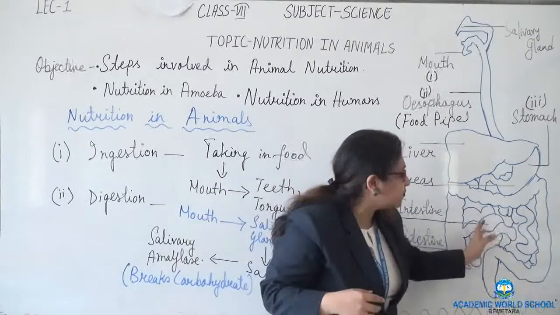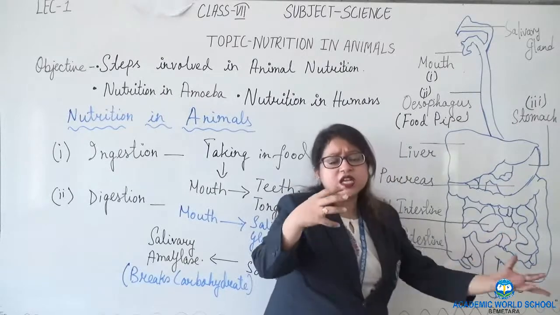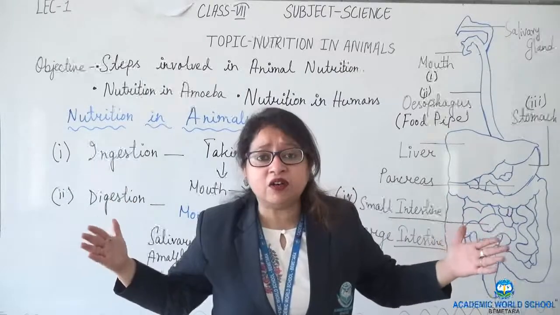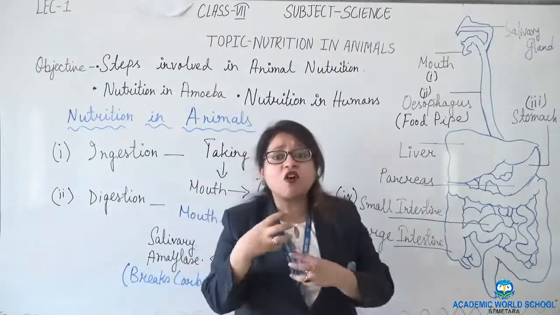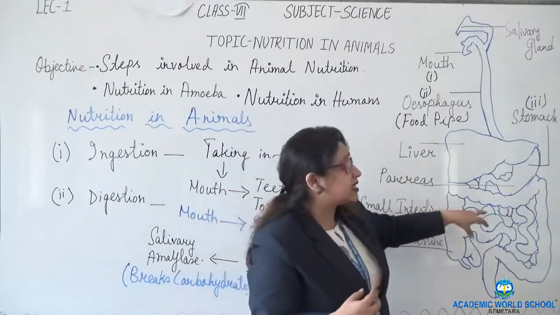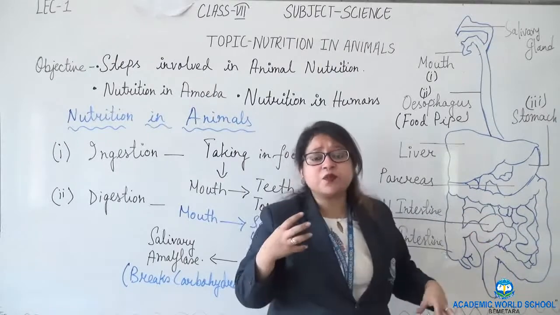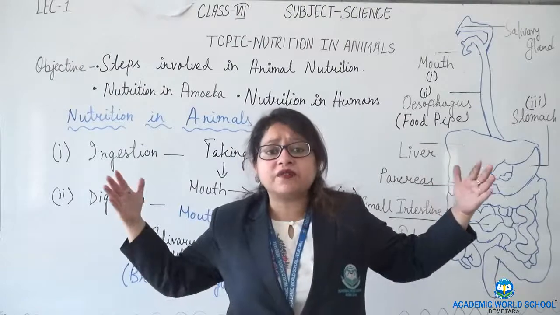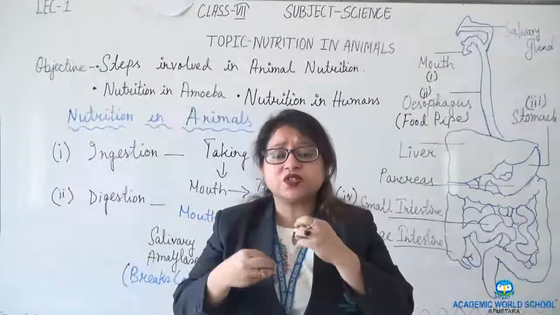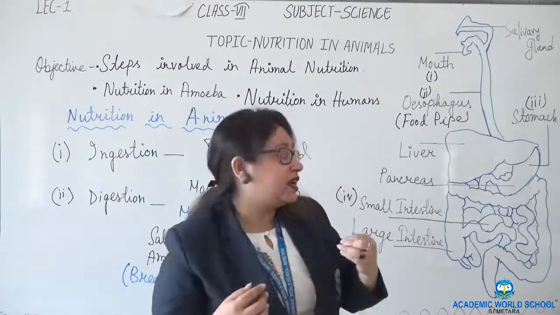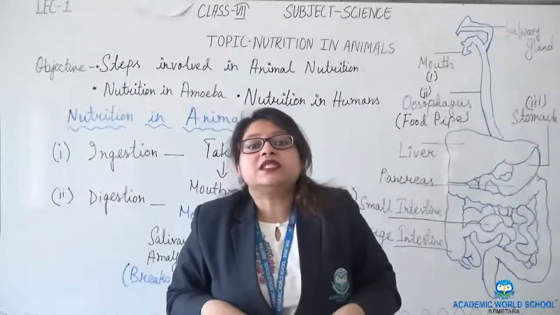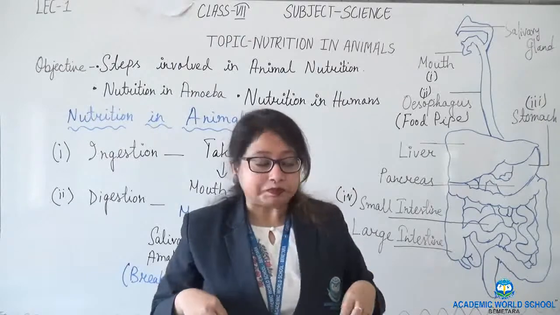It is a 7.5 meter long tube-like structure which is coiled together and wrapped inside our body.